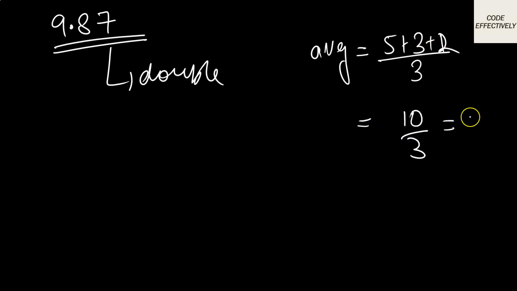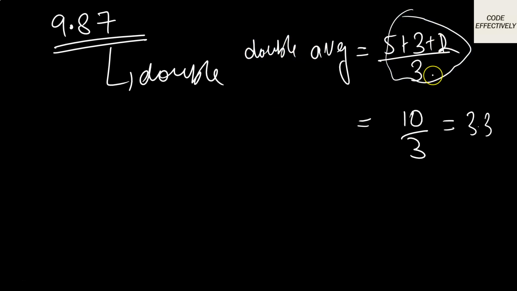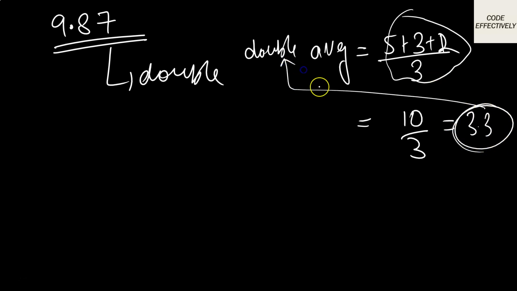So now you know this number would be coming out to be 3 point something. Okay, so always store the average in double, because you never know whether the numbers are perfectly divisible or not. If they won't be perfectly divisible, they will be having a decimal after them. So always, when you don't have an idea of what type of a variable you will have after dividing, okay, go for the double.